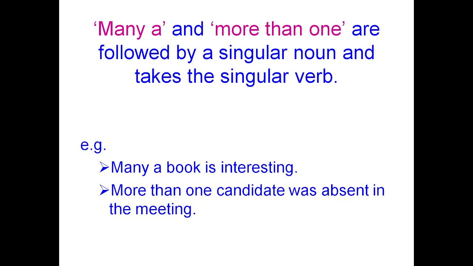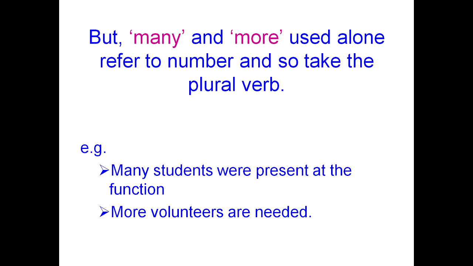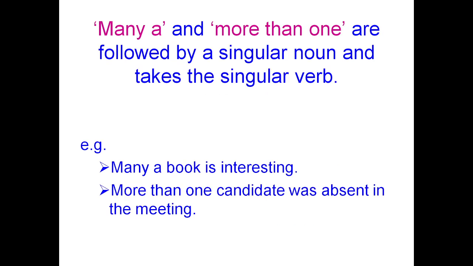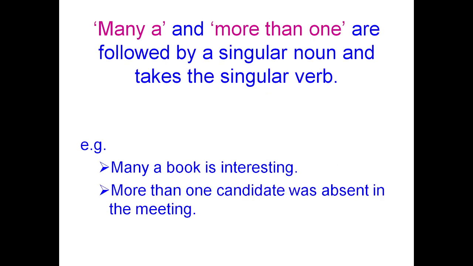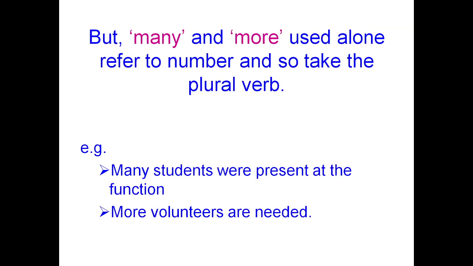Okay, and the next rule is: many and more, used alone, refer to number, and so take the plural verb. Many students were present at the function. In the previous example, we saw that many a book is interesting. Here we are seeing many students were present at the function. So here a is missing, and in the previous example, we saw more than one, but here we are seeing more volunteers are needed.